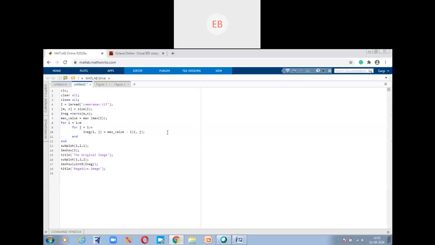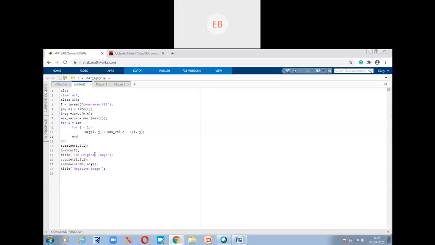However we want to split the screen, we use the function subplot. Say subplot of m comma a comma b comma c, suppose. So a is the row, b is the column, and c is the number of the image, that is which image it is: the first image, the second image, the third image.